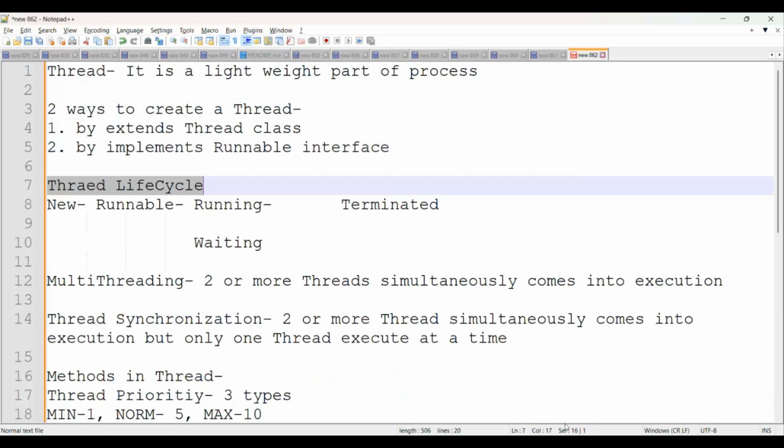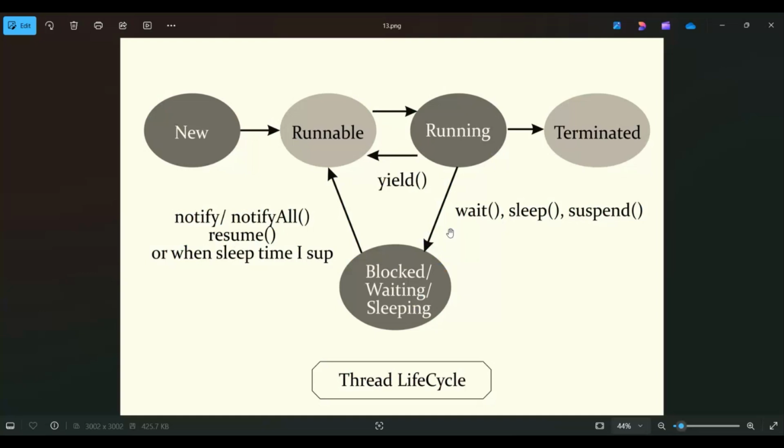Next, what is the thread lifecycle? From that perspective, simply think about this diagram. I will share this diagram within our Skype group chat. You can simply follow this diagram here. Initially, it will be in the new state. Then it goes to ready for execution, it means runnable state. And once it goes to running state, if any interrupt occurs, it will go to waiting state. And once this interrupt is fulfilled, it goes from waiting to ready for execution again, runnable state. And once it comes to the running state, and everything is fulfilled, finally it will go to terminated state. Then simply think there are 5 phases in the thread life cycle: new, runnable, running, waiting, and terminated.